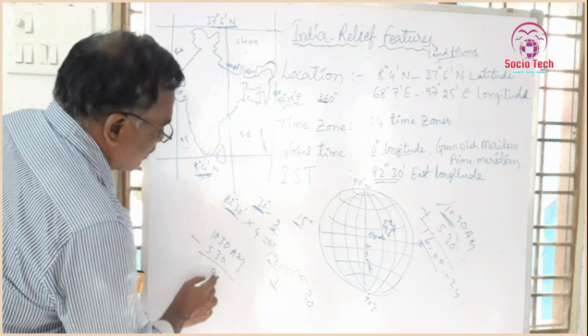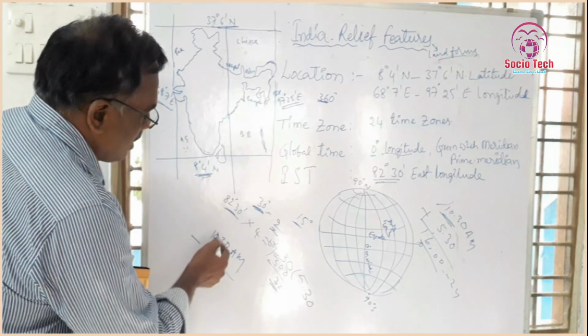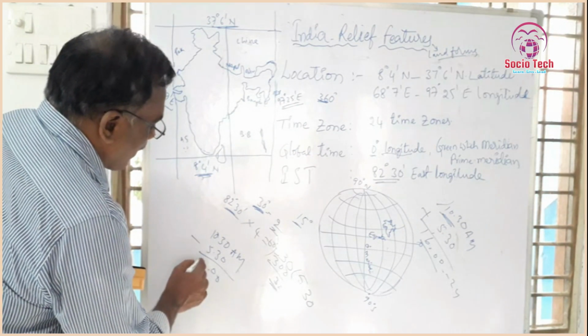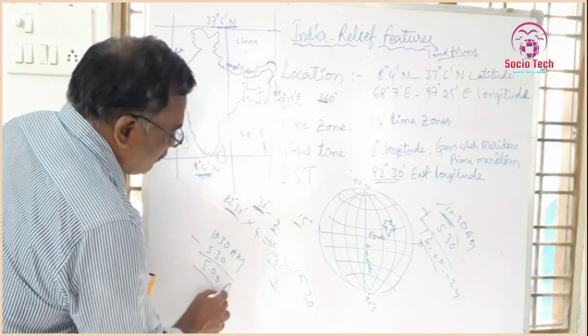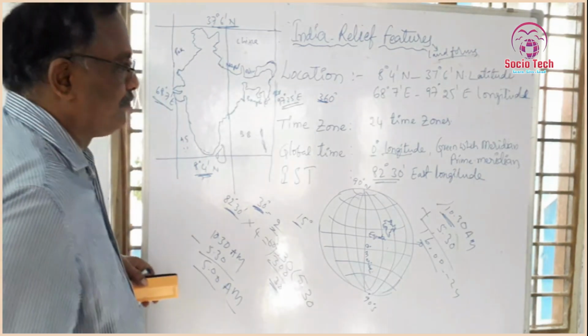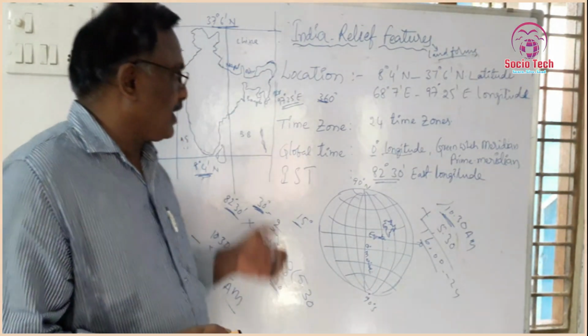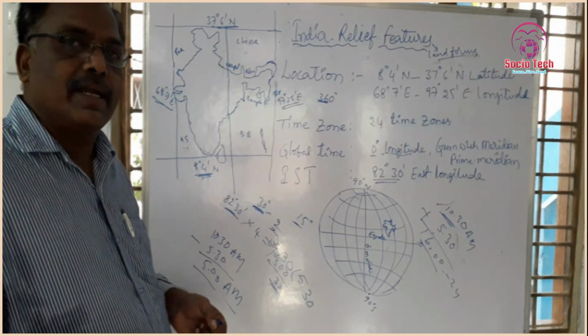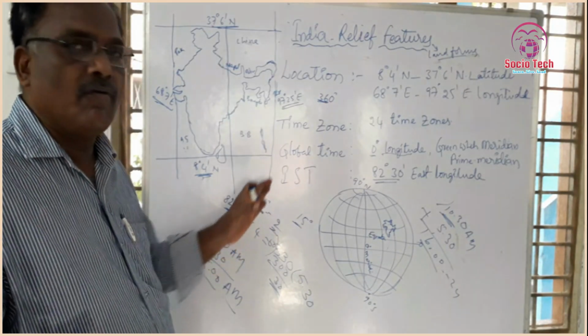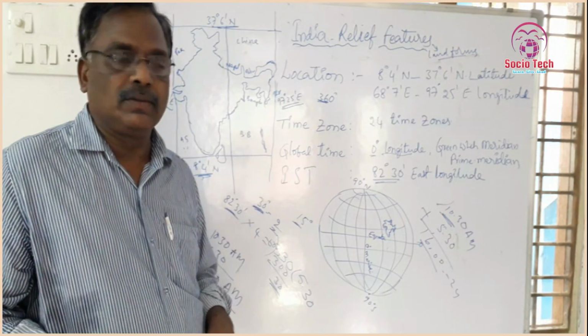So 10 minus 5 gives 5, then 5 a.m. So this is the time difference between the Greenwich Meridian and Indian Standard Time. How many hours? 5.5 hours.